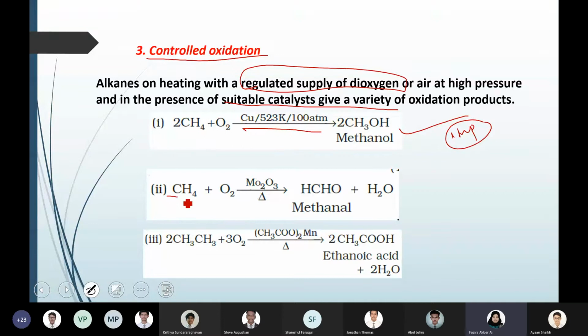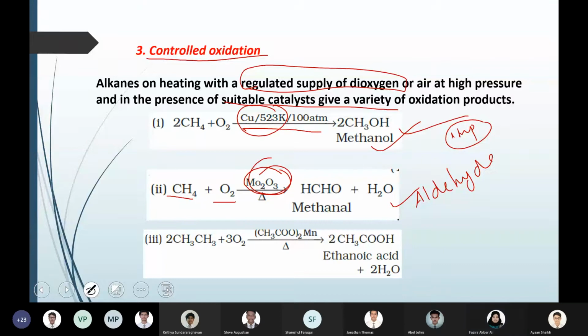But the same methane on oxidation, with the condition here being molybdenum oxide, Mo2O3, gives you methanal, HCHO. That is an aldehyde. So you can prepare an aldehyde, you can prepare an alcohol. The only thing is that you have to change the catalyst.